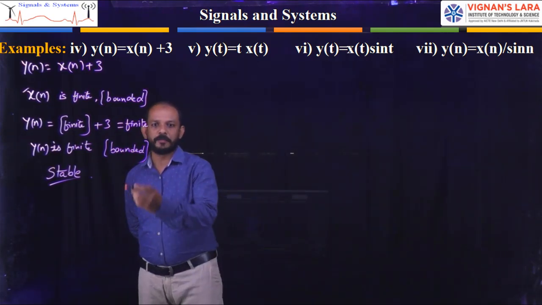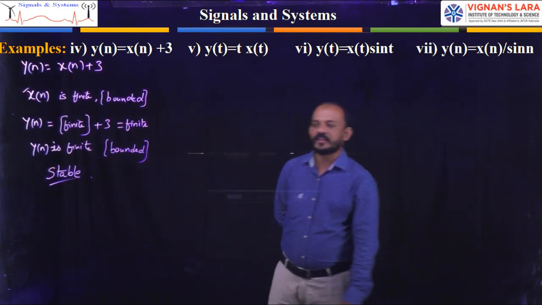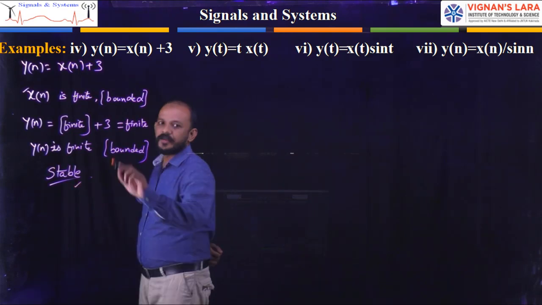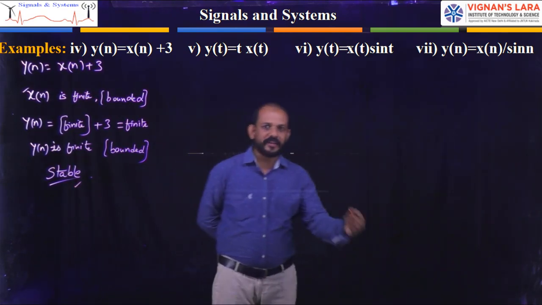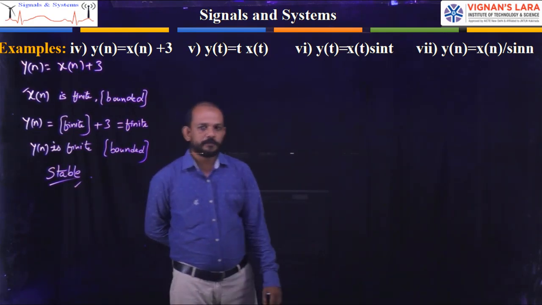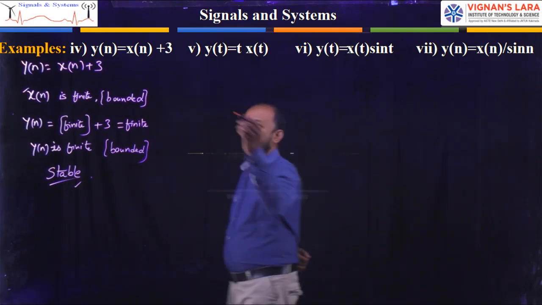As the input is bounded and the output is bounded, the system is bounded input, bounded output, stable. So the given system is a stable system. Okay. Now move on to the next one. Up to now we saw all the systems are bounded systems. Now come to this one.